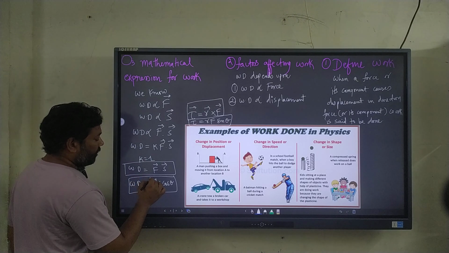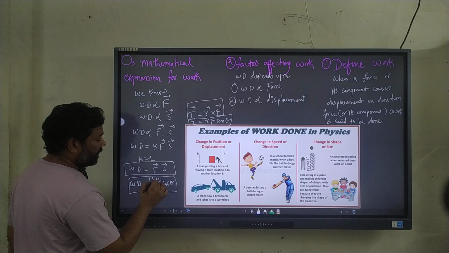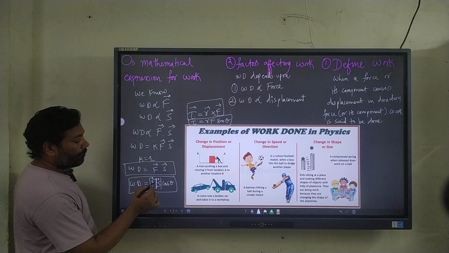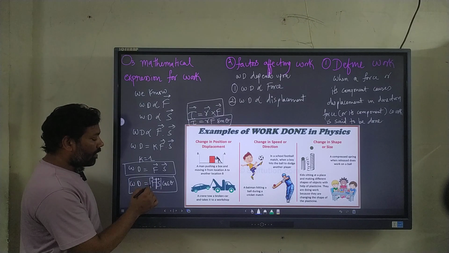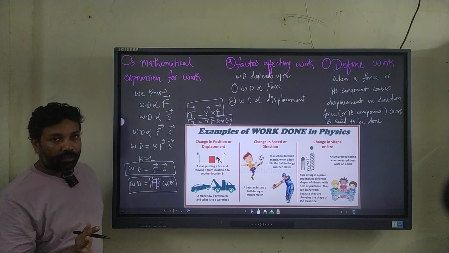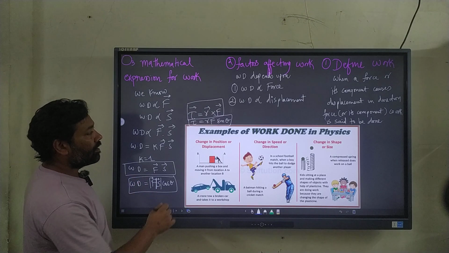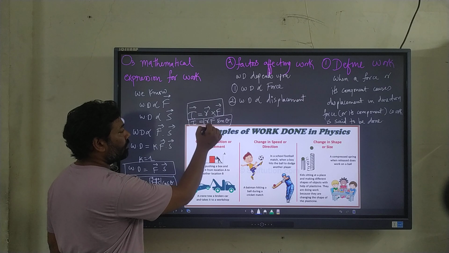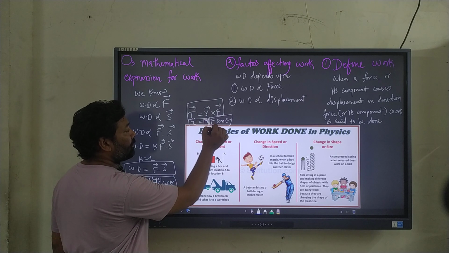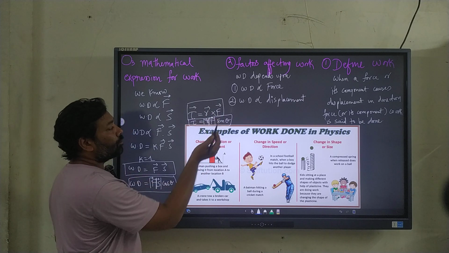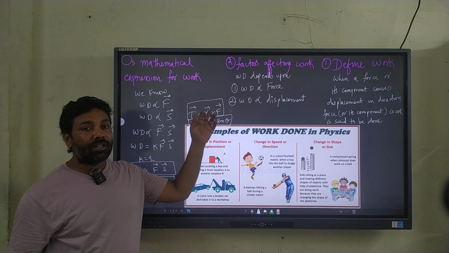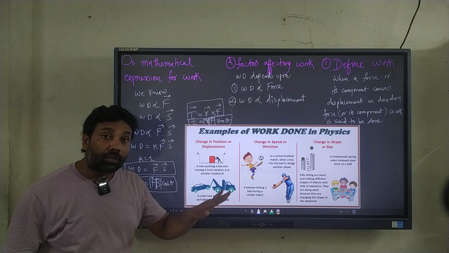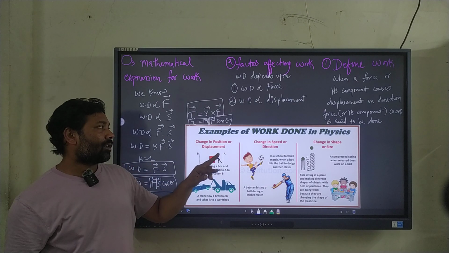Further, if you want to write it in more detail, it is written as modulus of F, modulus of S, cos theta. Modulus means only the magnitude we consider. Same way here also, it is modulus of R and only the magnitude of the force. This equation, since it is a vector equation, has both magnitude as well as direction.